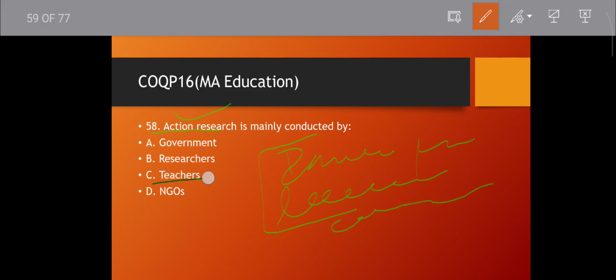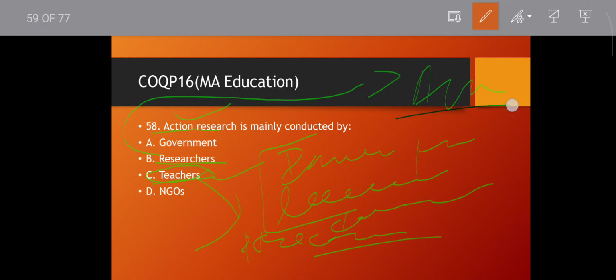Then teachers obviously come. Teacher is also called the practitioner. Researcher means it is one of the experts, when that comes it is applied research. Practically when we apply something, when we look at problems practically, that is applied research.